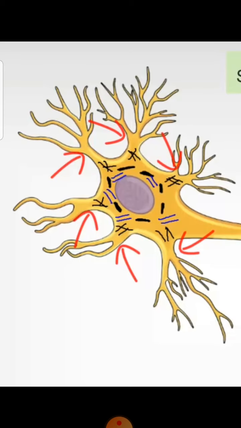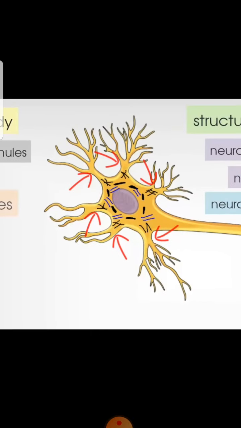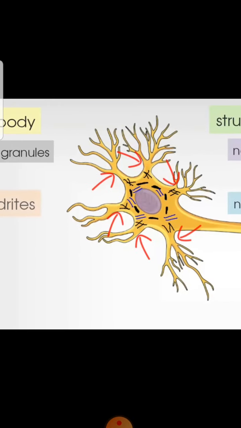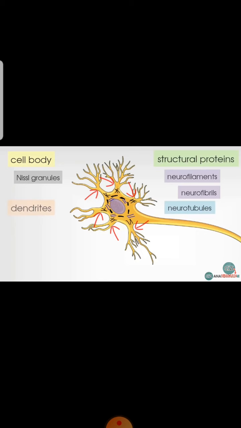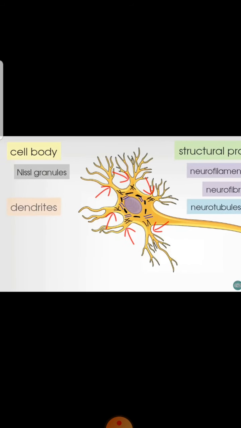Now, what does chromatolysis mean? Chromatolysis is basically a reactive response in the conditions that I have already mentioned. In those conditions, the Nissl bodies will disperse, and they will start synthesizing more proteins, because there is more load, there is more requirement of the protein. So that's what chromatolysis is.